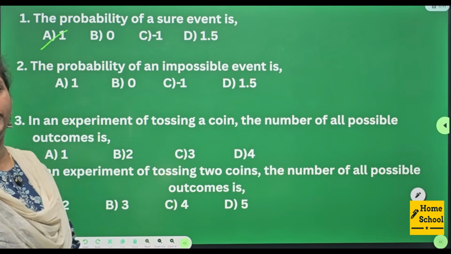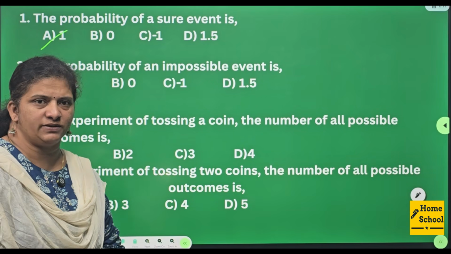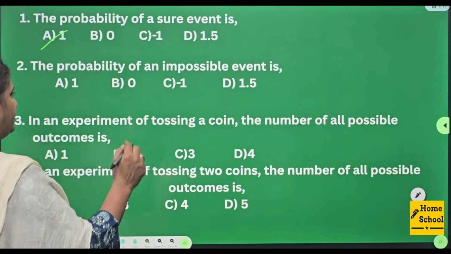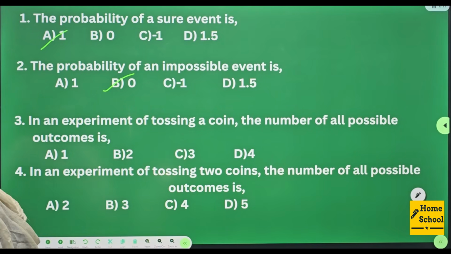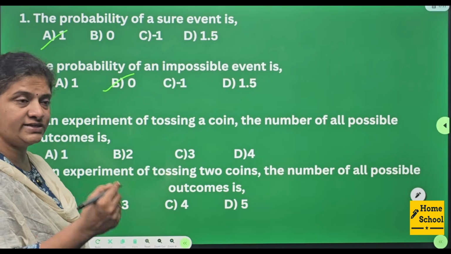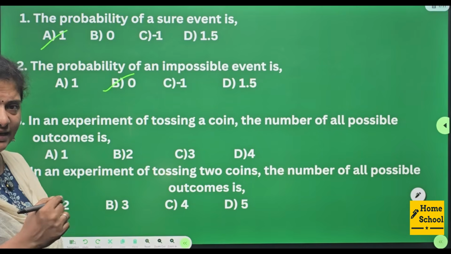Second one, the probability of an impossible event. The event is not possible, therefore 0 is your answer. Option B. Third one, in an experiment of tossing a coin, the number of all possible outcomes is.